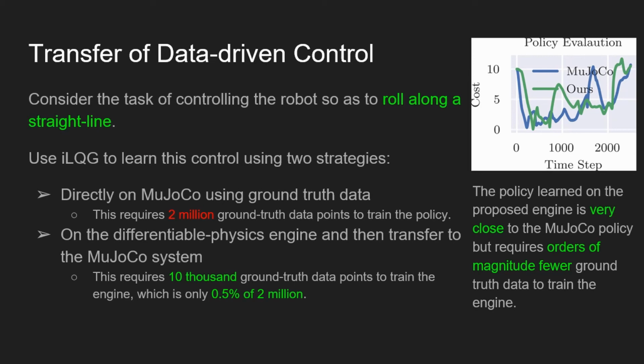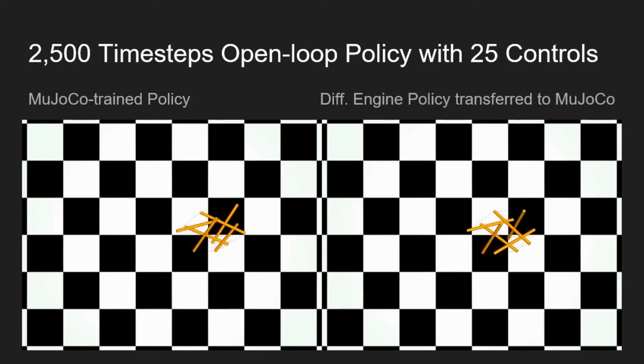It takes orders of magnitude fewer ground truth data to train the engine instead of training the policy directly on the ground truth MuJoCo system. But the policy trained in the engine is transferable to the ground truth system. They are quite similar, and a locomotion behavior is achieved in both cases.